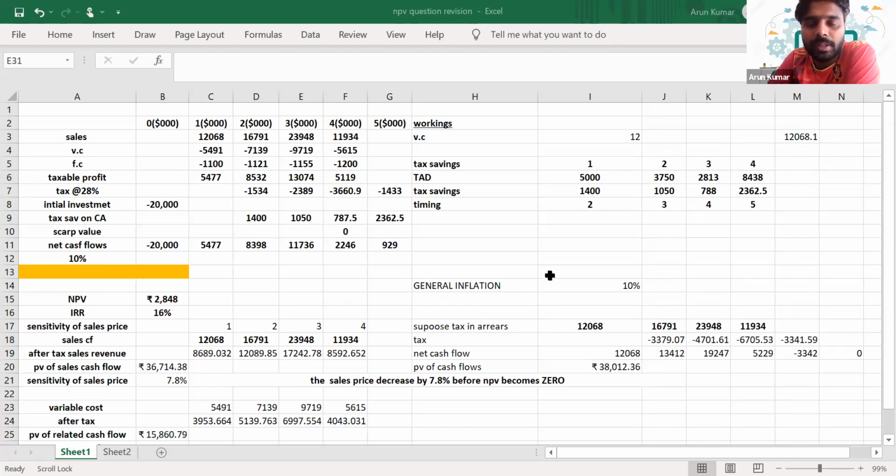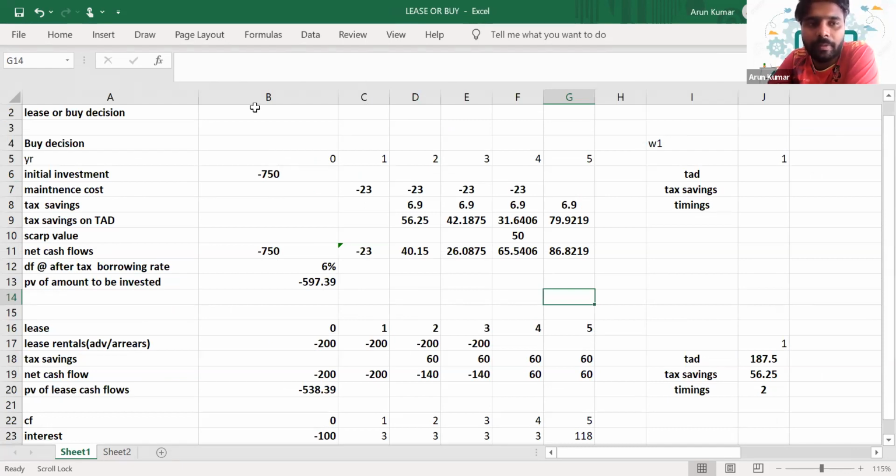Okay, so next one we'll discuss the specific investment part. In specific investment decisions, mainly the lease or buy decision will get tested. In a lease or buy decision, you need to understand that once the company has made a choice, like okay, we can invest in this machine, now we have two choices. Either we can buy that machine, but we assume that we don't have enough cash in hand to purchase this asset, or we can lease it.